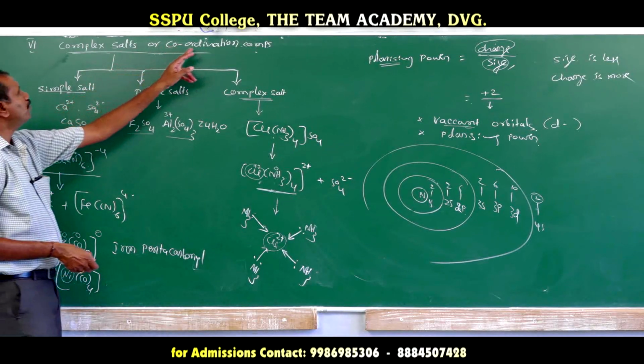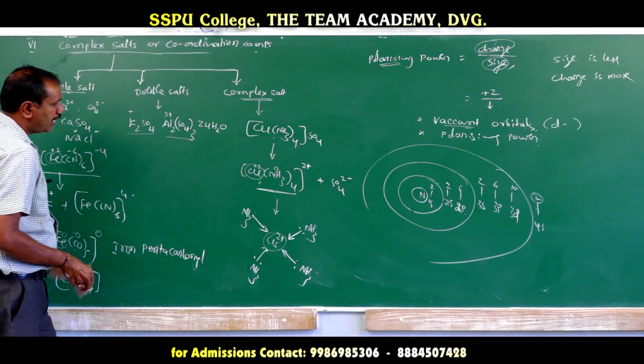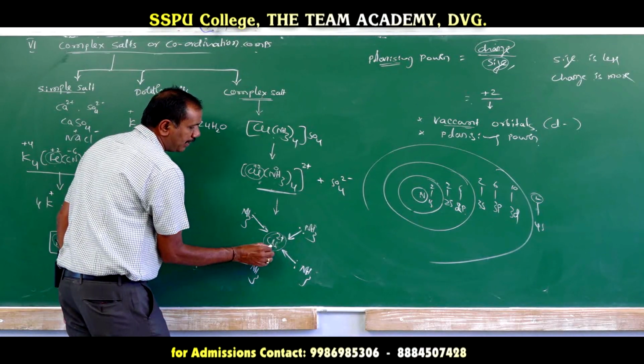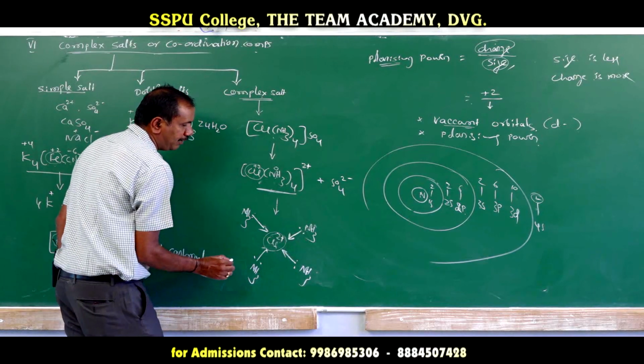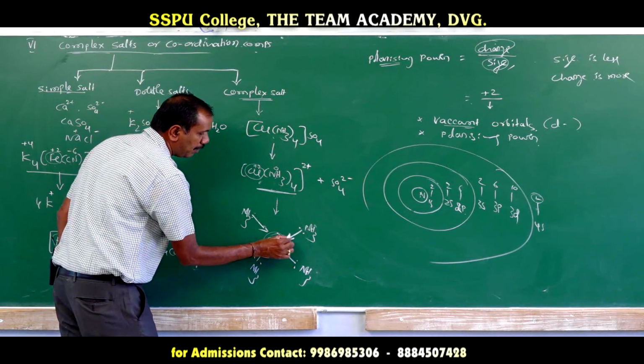So, one more term I wrote: what are coordination compounds? Why are they called coordination compounds? Because in the formation of the bond between the ligand and the metal ion, that is the coordinate covalent bond.